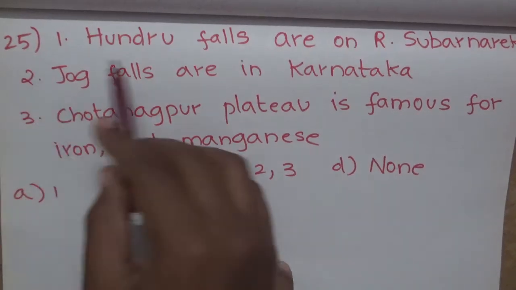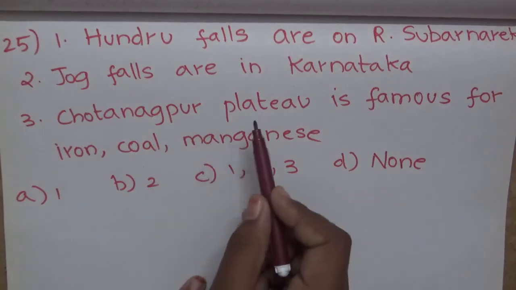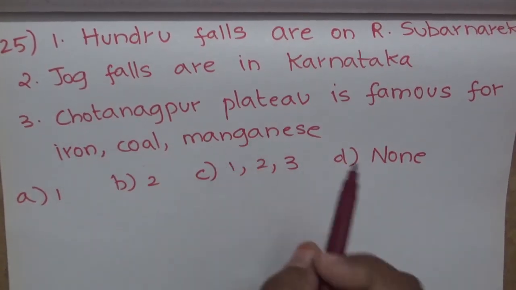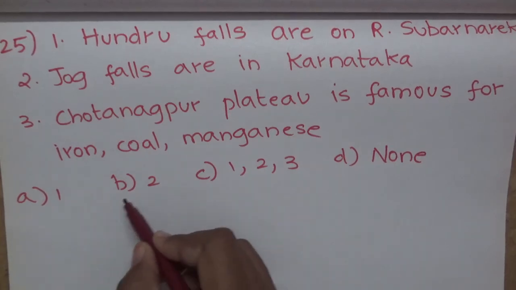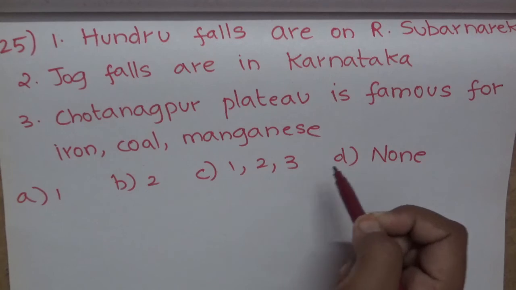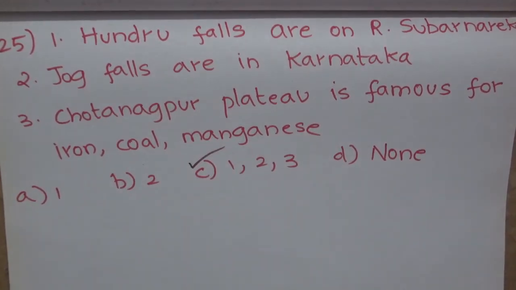Statement number 2, Jog Falls are in Karnataka. Statement number 3, Chota Nagpur Plateau is famous for iron, coal and manganese. Option A, 1 is correct, option B, 2 is correct, option C, 1, 2 and 3 are correct, option D, none. The correct answer is option C, all are correct.